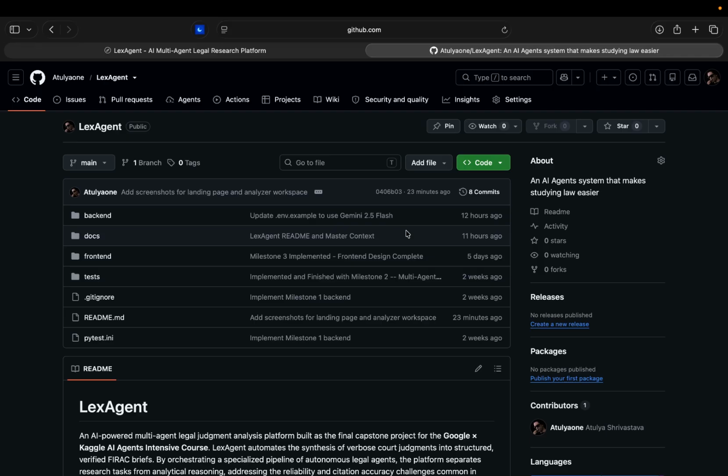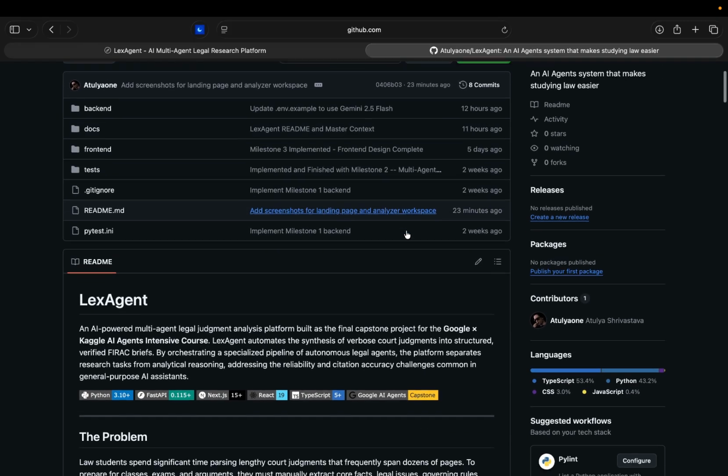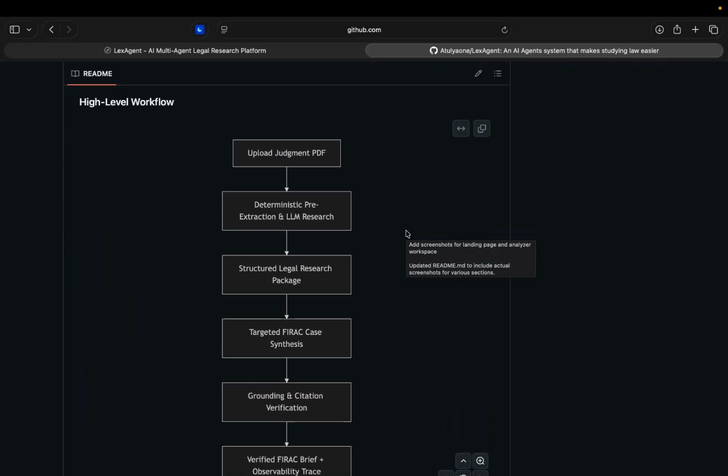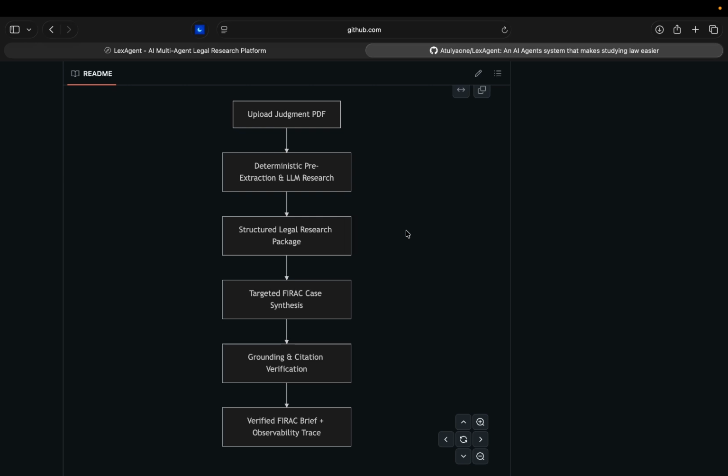And one of the biggest engineering challenges that I faced during development was managing context rot for these very large judgments. Rather than repeatedly sending the full judgment to multiple LLM calls, the research agent produces a bounded research package containing structured legal information and carefully selected passages. The case analysis agent then operates on this package instead of the entire document, reducing duplicated context while preserving grounding.